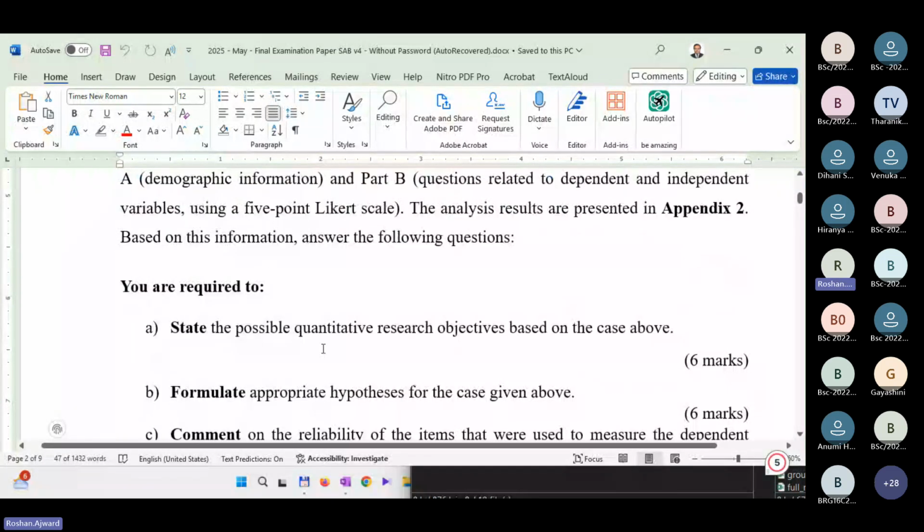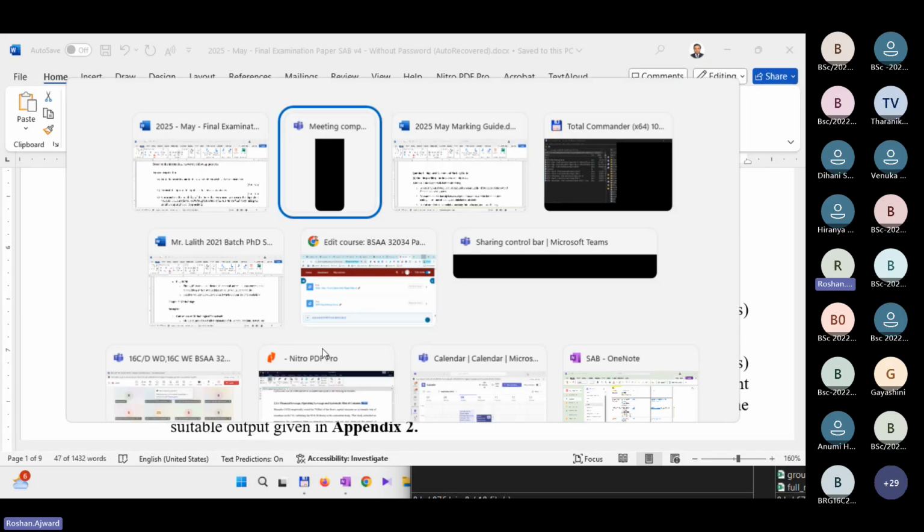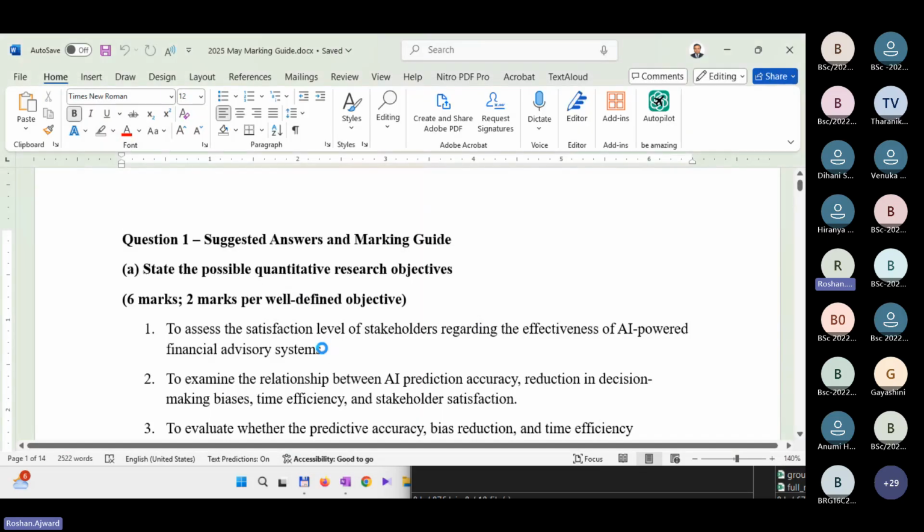And here numerous other questions could be asked. You might be given even regression assumptions, right? You might be given output related to regression assumptions, and you might be asked questions. Now let's see what kind of answers you could have given. So you can see the marking guide. I'll give you the marking guide here, suggested answers and marking guide.